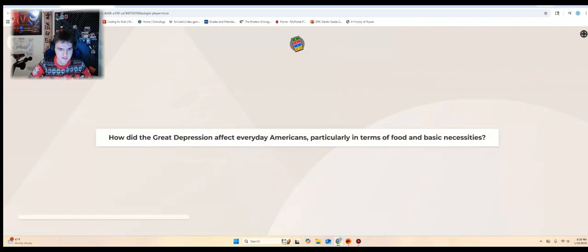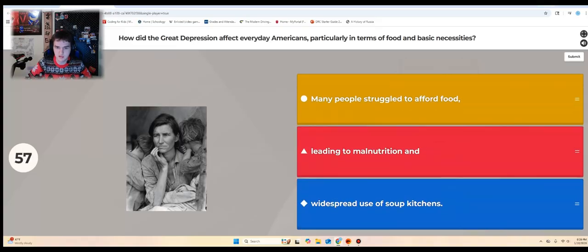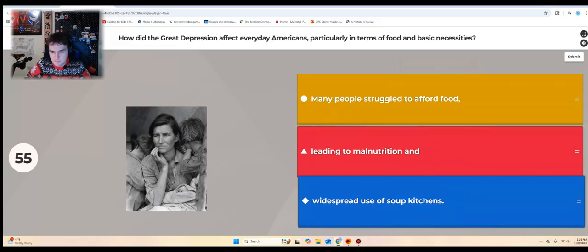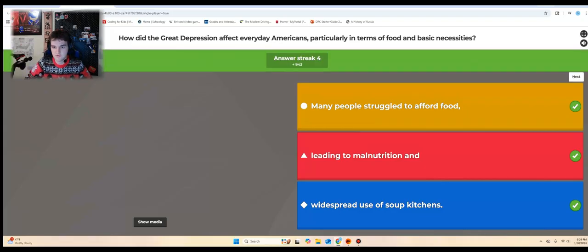How did the Great Depression affect everyday Americans, particularly in terms of food and basic necessities? Ooh, okay. Many people struggled with food. Yeah, okay. Many people struggled to afford food, leading to malnutrition and widespread use of soup kitchens. Okay.